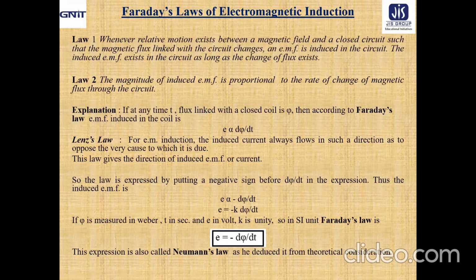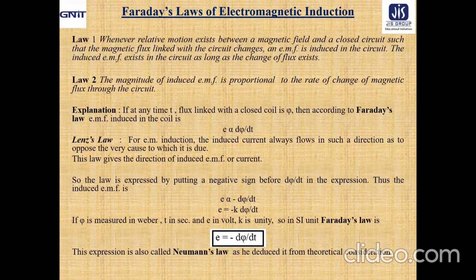Actually, during the explanation of the experiment, I told you that if there is relative motion between the loop and the magnet, and they are coming closer together, so that the number of magnetic field lines or flux lines linked with the loop increases, definitely the amount of deflection will increase.